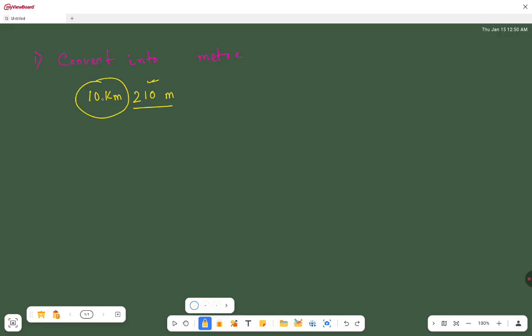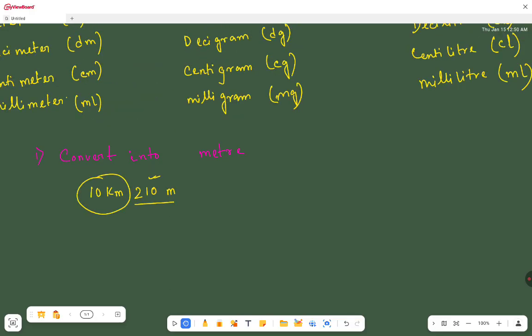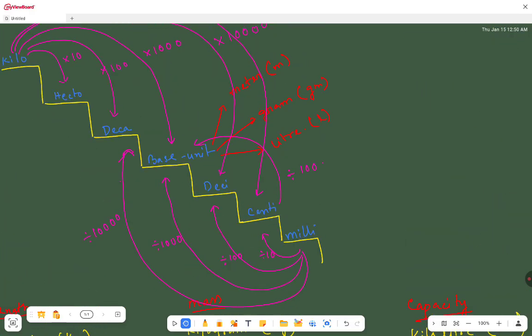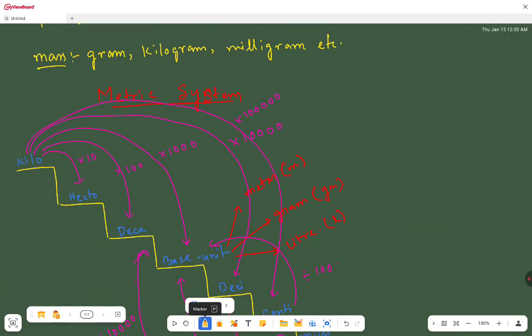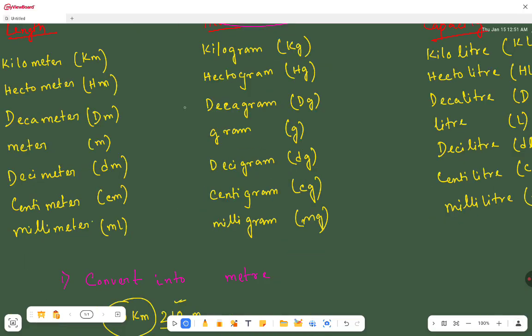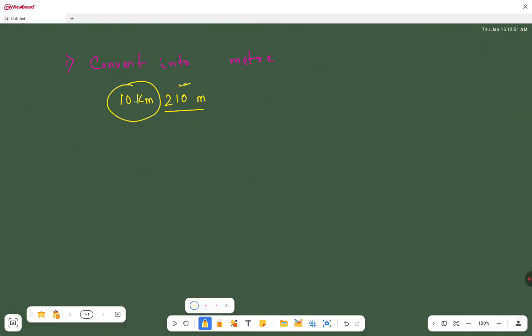See, here we have 10 kilometer. Now we know to convert from kilometer to meter, what we have to do? See the chart. To convert from kilo to the base unit, that is meter, meter is the base unit of length, we have to multiply it by 1000.